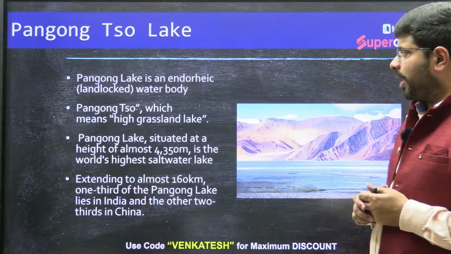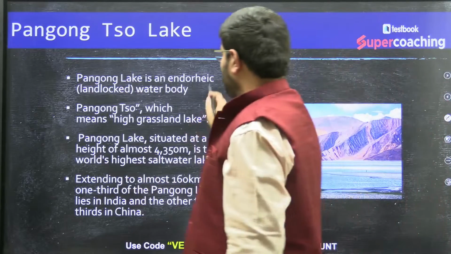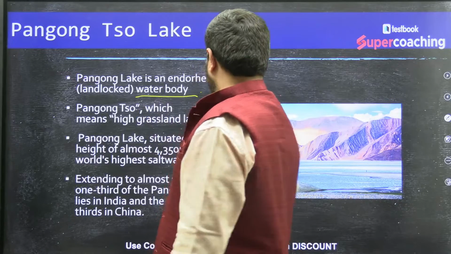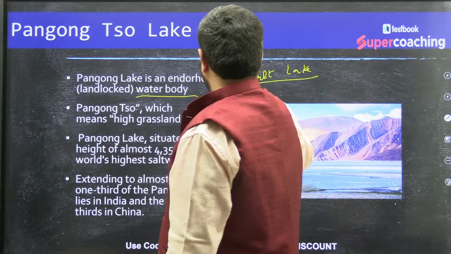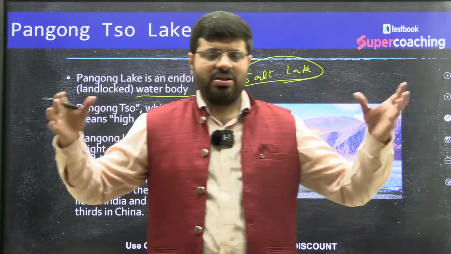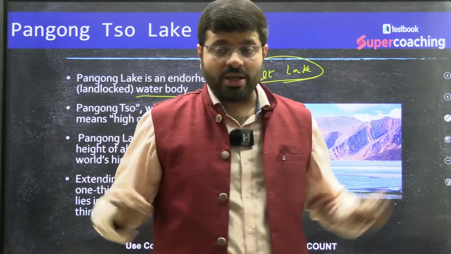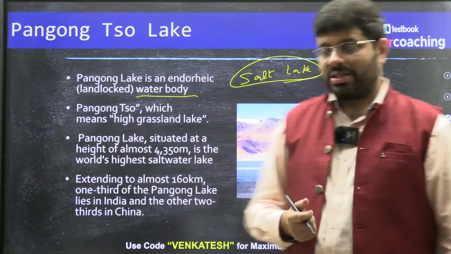Pangong Lake is a landlocked water body. Endorheic means it's a landlocked water body, and it is definitely a salt lake. Because it is landlocked, the salt gets accumulated here over a period of time. So it is a salt water lake.